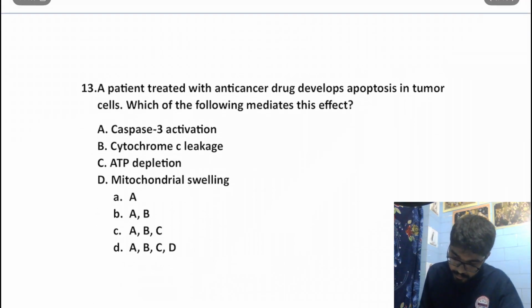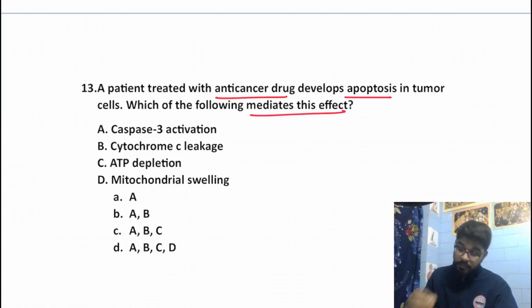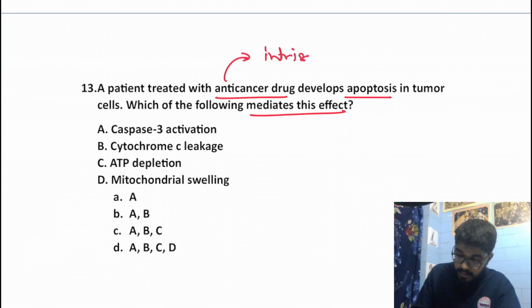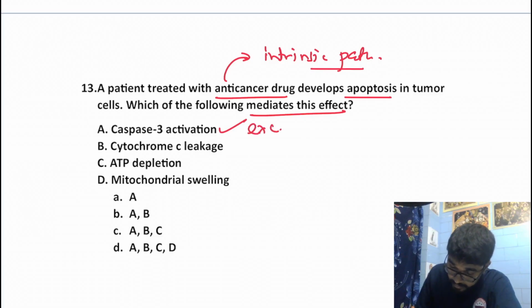A patient treated with an anti-cancer drug develops apoptosis in tumor cells. Which of the following mediates this effect? Remember that anti-cancer drugs usually trigger the intrinsic pathway. Okay. So what would be our answer? Caspase 3 activation. Yes, this is nothing but an executioner caspase. Cytochrome C leakage.